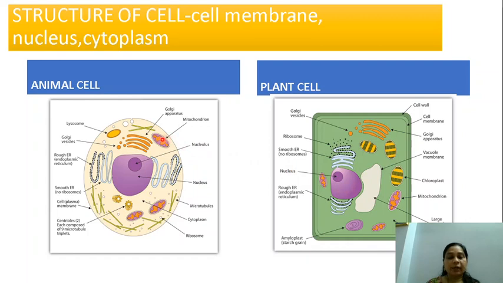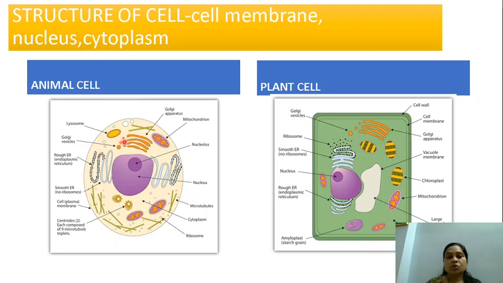Then here you have the mitochondria, which is the powerhouse of the cell. Here the mitochondria is here. So you can draw it. It's not necessary to draw the mitochondria here only. You can draw it here also, anywhere. The nucleus should be more or less in the center. And then you have this part, which is known as endoplasmic reticulum. It is also called the rough ER because it is covered with ribosomes. You can see these structures on top of it. I shall explain each part in detail.